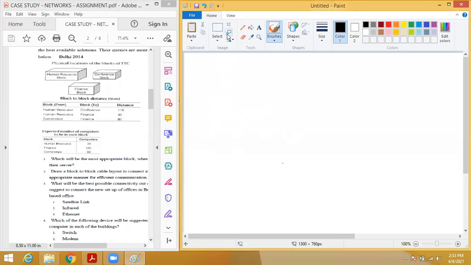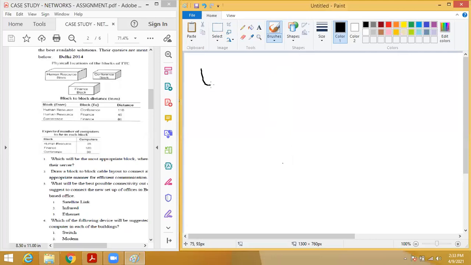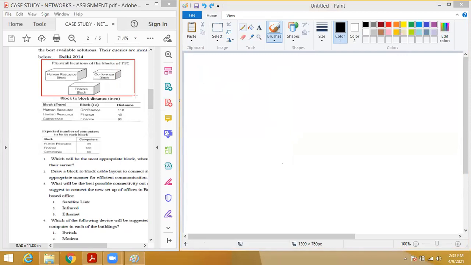Yes, sir. Okay, for this question, students, everyone consider this question. For the layout diagram, you have to consider the number of blocks and the distance between every block. These are the two things you have to consider.